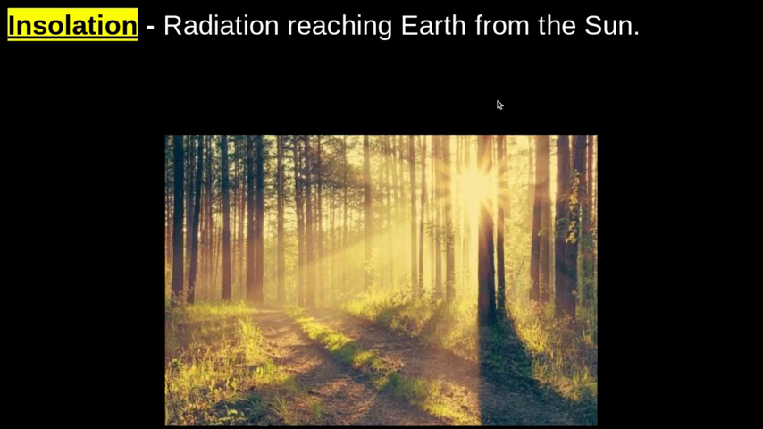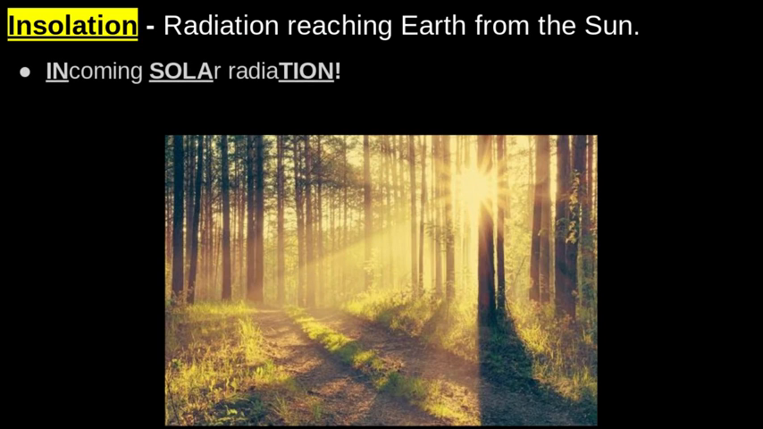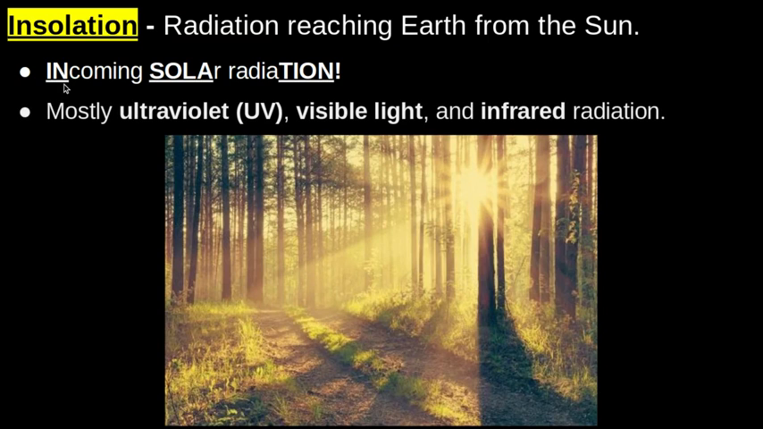So radiation coming from the sun, we give a special name to it, and it's called insolation. And that's a word we call a portmanteau. We took a bunch of different words and kind of smushed them together to make a new word. So insolation really stands for incoming solar radiation. In other words, energy coming from the sun and reaching Earth. So the types of radiation we mainly get from the sun are, once again, those UV or ultraviolet rays, visible light, the colors we can see, and then general heat in the form of infrared radiation.